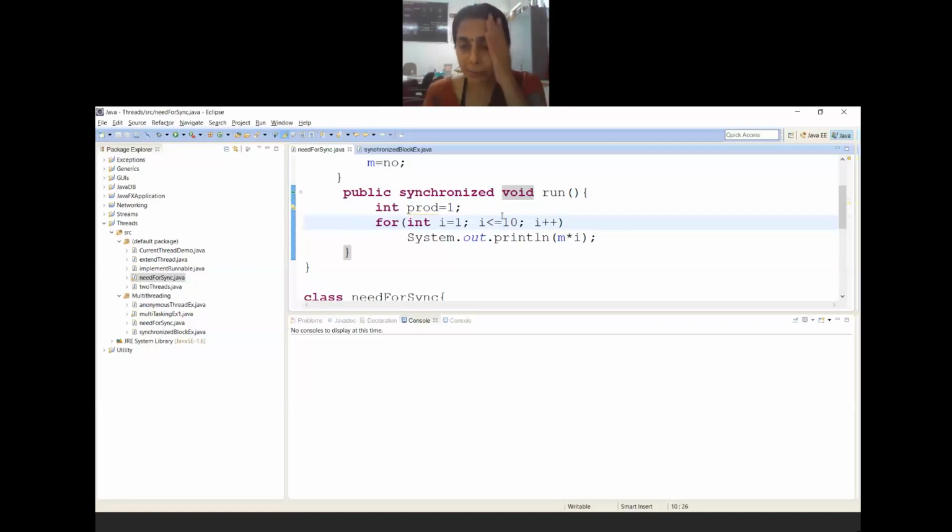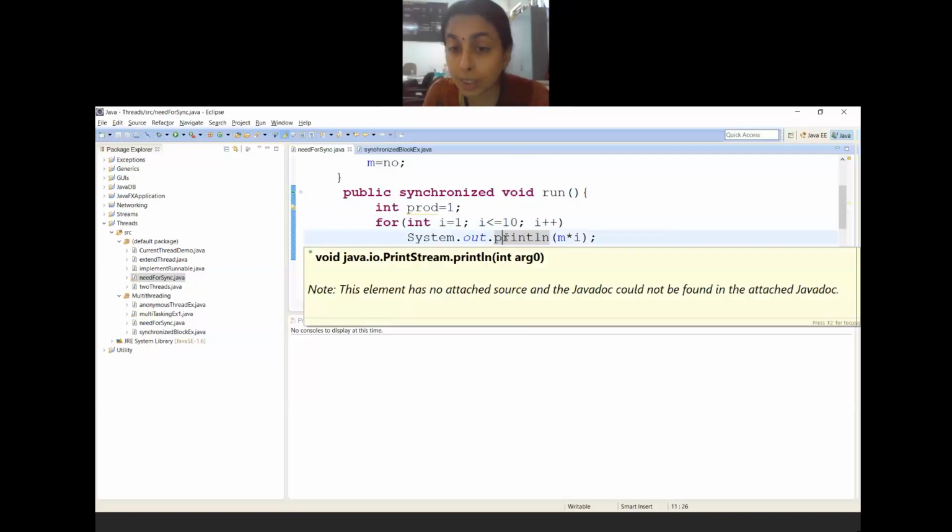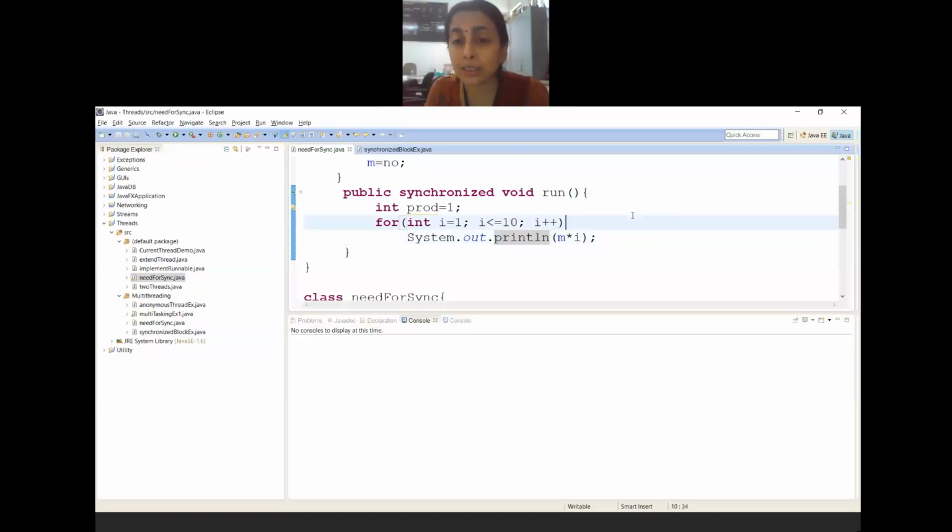For this particular example, for simplicity, because it has nothing but the printing of a table, and the printing of the table has to be mutually exclusive, because if you mix and match the things, you'll not understand which table is printed where. It has to be mutually exclusive. So I want to make the run method itself synchronized. What I have done here is just prefix one keyword before void of the run method. And what is that? Synchronized. So this kind of writing a method using the synchronized keyword is called a synchronized method.